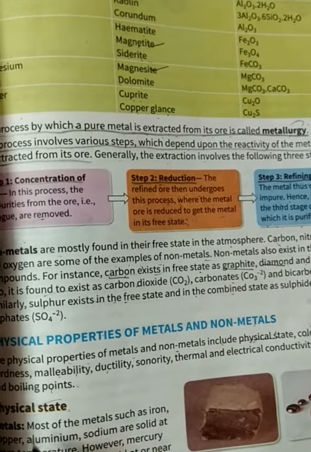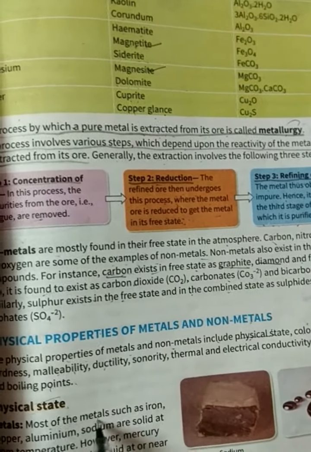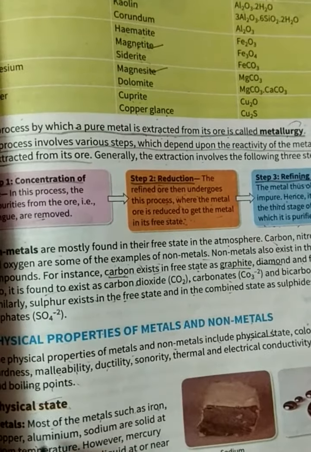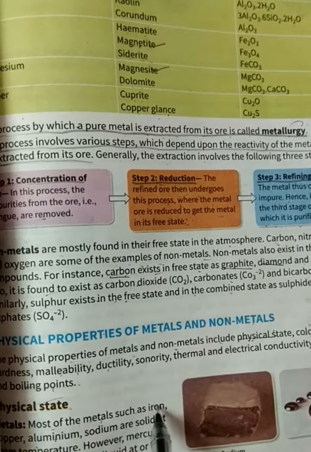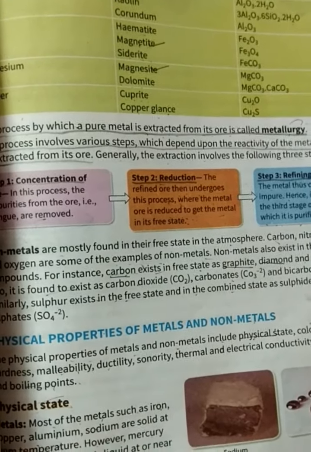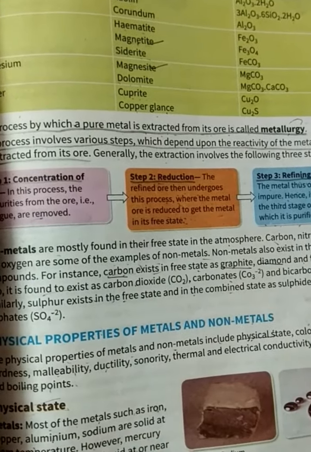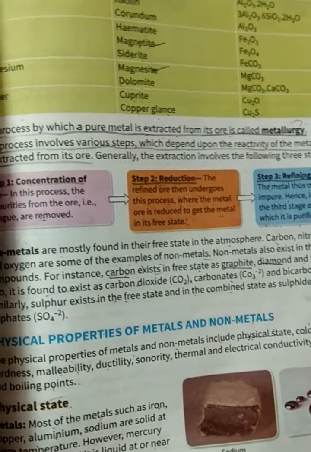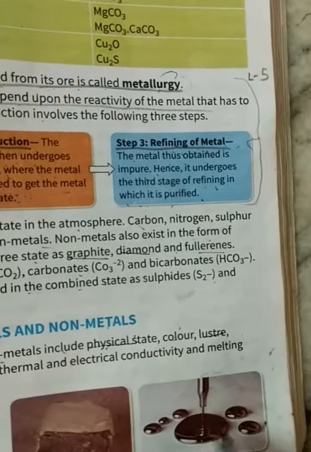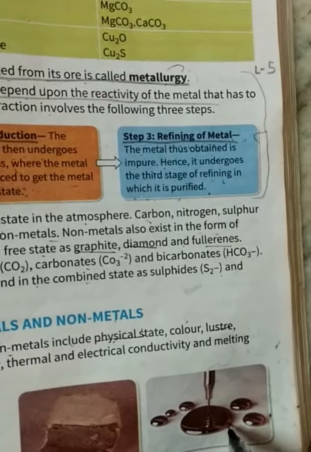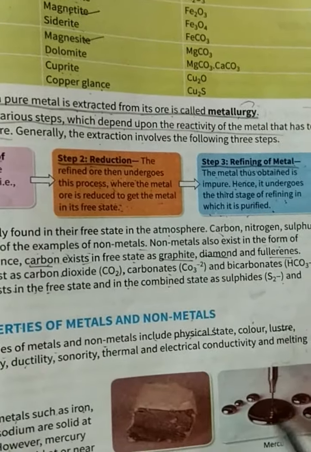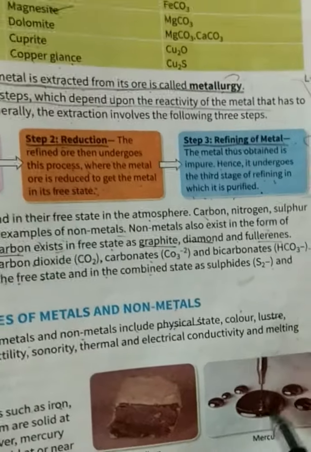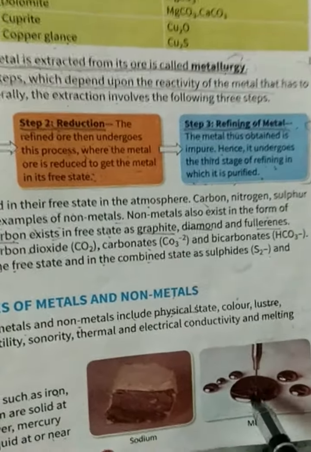So what happens as a physical state? How do we look at the metal? Most of the metals such as iron, copper, aluminium, sodium are solid at room temperature. Of course, you might have seen. However, mercury is an exception and it is liquid at or near room temperature. You might have seen mercury in the clinical thermometer. It is a metal, but it is highly poisonous, and it is found in the clinical thermometer because it has high melting and boiling points.